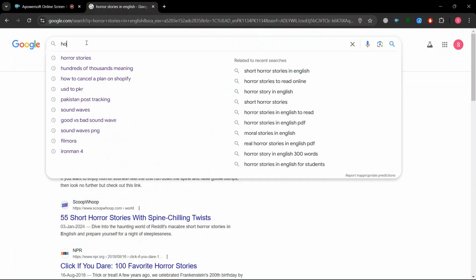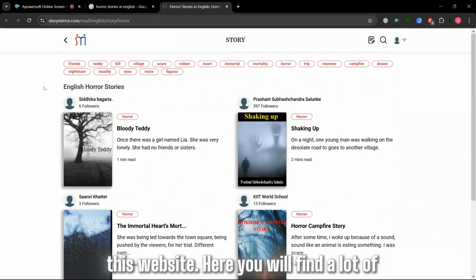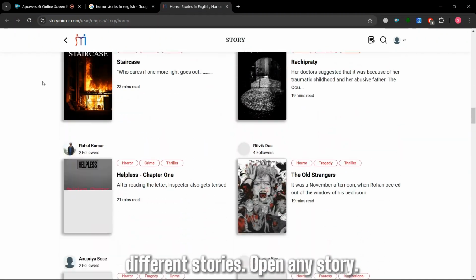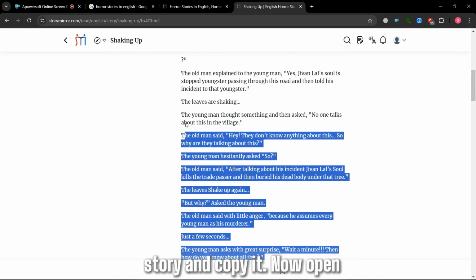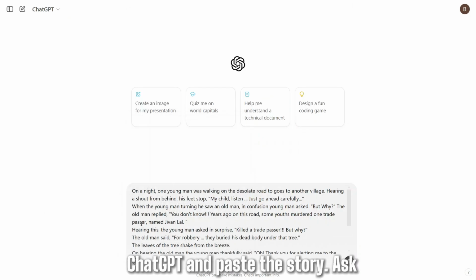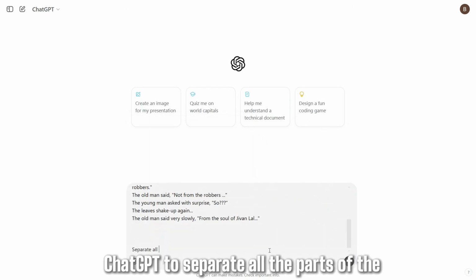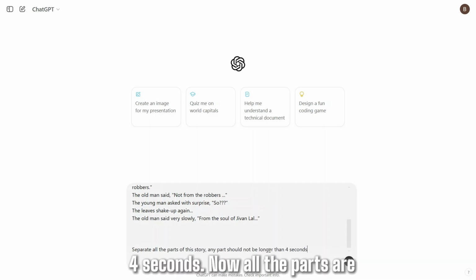Open any browser, search for horror stories in English, open this website, here you will find a lot of different stories. Open any story, I chose the Shaking Up. Select the story, and copy it. Now open ChatGPT, and paste the story. Ask ChatGPT to separate all the parts of the story, any part should not be longer than 4 seconds.